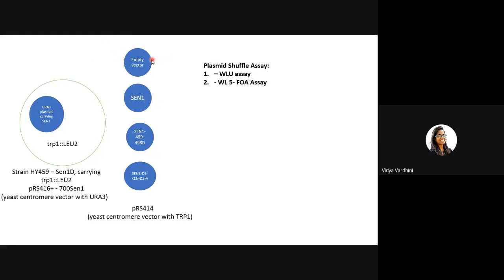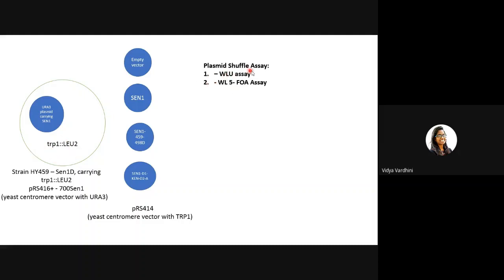Now how would we select these? When we are transforming this, the empty vector will be present, the Ura3 plasmid carrying SEN1 would be present, and this locus in which leucine is inserted in place of tryptophan would be present. So how do we select this? We will grow them on a plate which does not contain tryptophan, leucine, or uracil. So only those cells which will contain this query plasmid and the Ura3 SEN1 containing plasmid and then the leucine insertion would grow on such a plate, right?